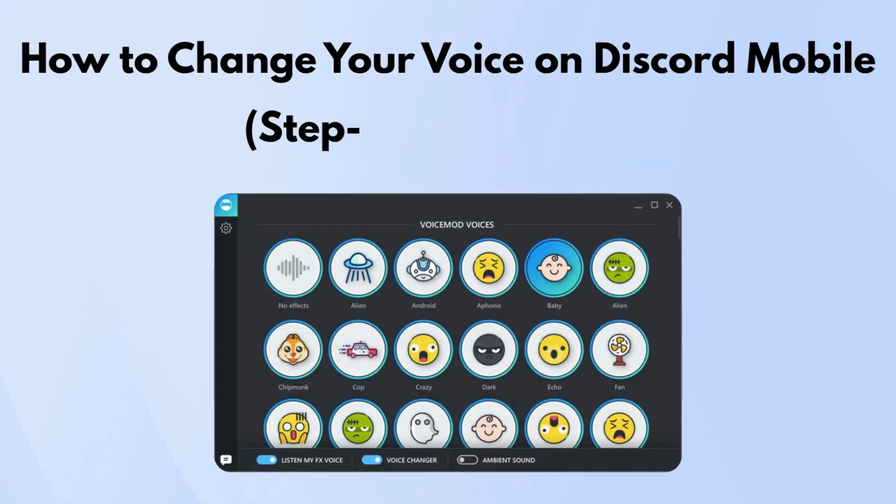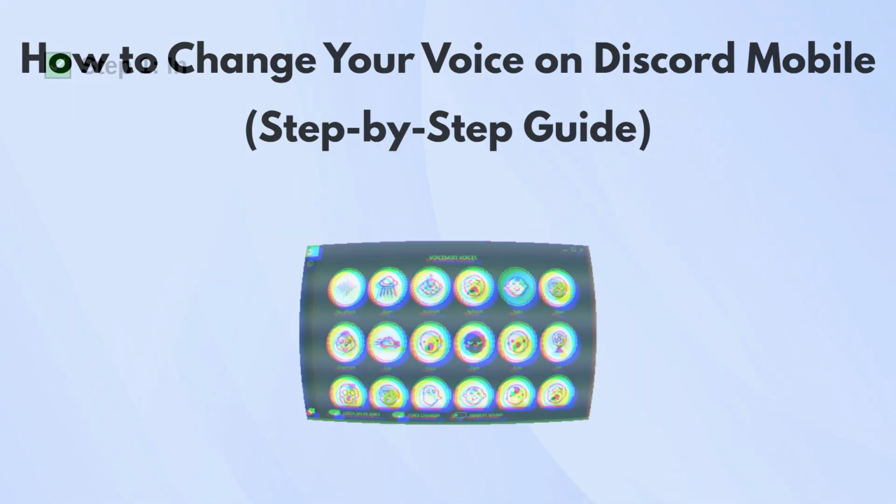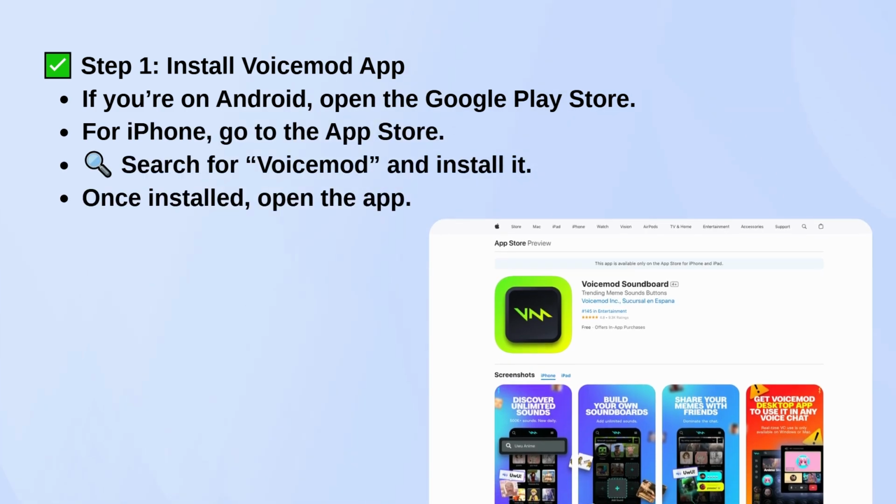Here's how to change your voice on Discord Mobile in a way that's simple and actually works, using Voice Mod. First, install the Voice Mod app. If you're on Android, head to the Play Store. If you're using an iPhone, go to the App Store. Just search for Voice Mod and install it like any other app.